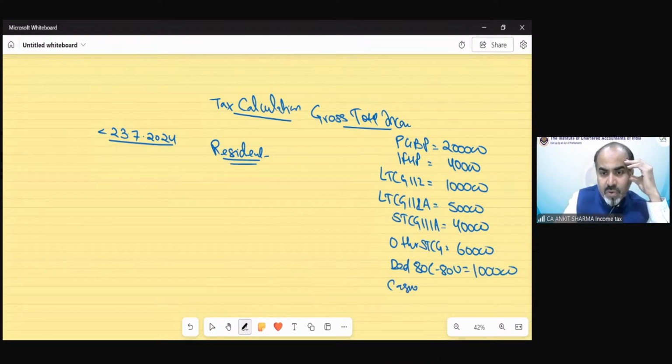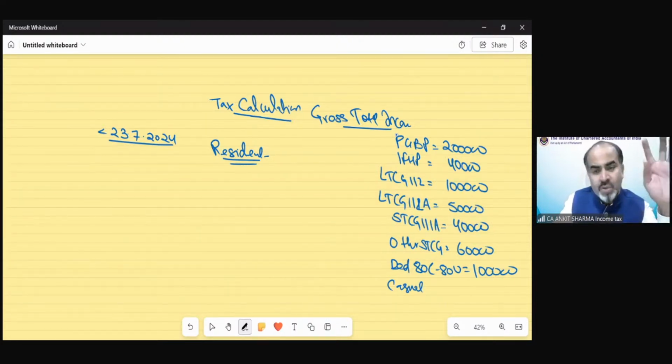Casual income, what is casual income? That is going to be discussed in detail in income from other sources. For the time being, let me tell you, casual incomes are those incomes that have been earned on the basis of luck, like gambling, betting, online games income, etc. So the luck part is more than your effort part. That is called casual income. Winning from lottery, etc. is a part of that income. Suppose casual income given in the question is 50,000.